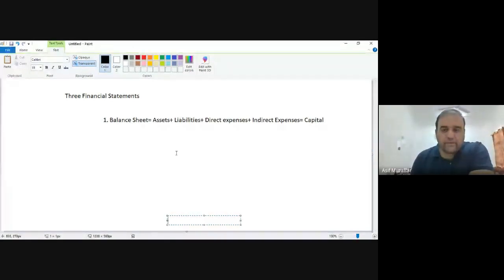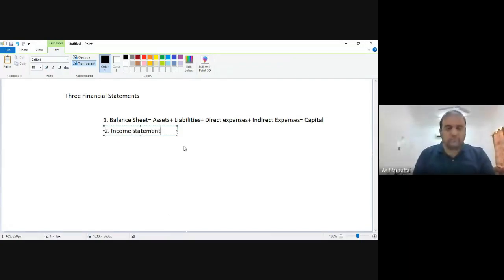Then the second financial statement is the income statement. Income statement means it will show you your gross profit.